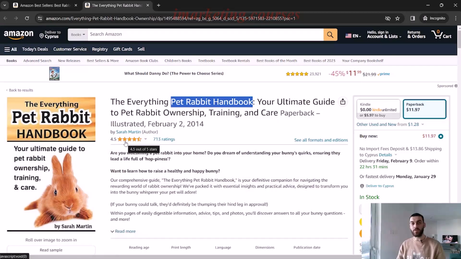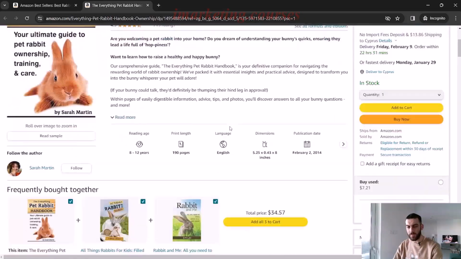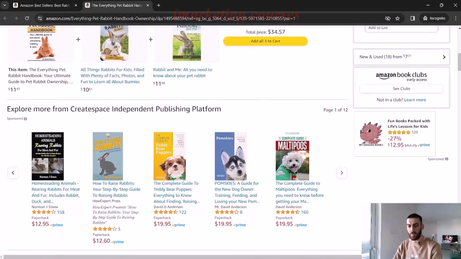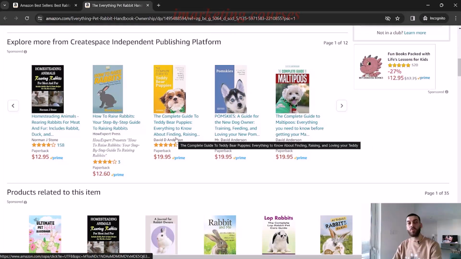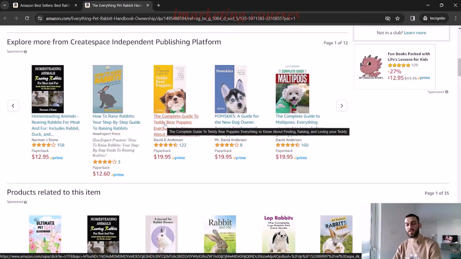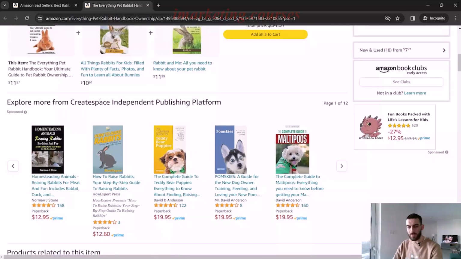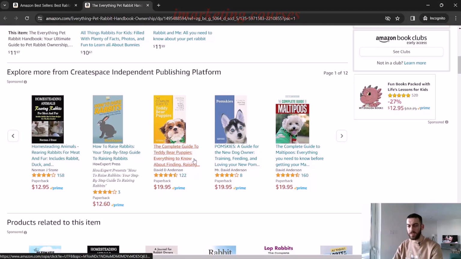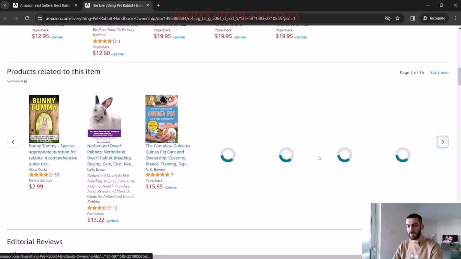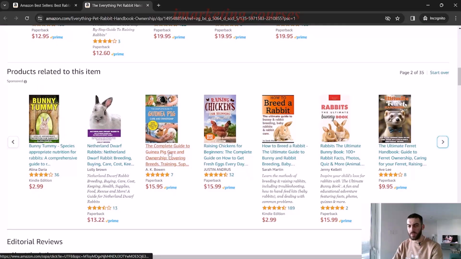So now that we clicked on this book, we can actually scroll down. And if you scroll down, you're going to see other rabbit books that come up. But not just other rabbit books. You can find other books similar to the niche that you just clicked on. So here it's a rabbit, but if you go down here on the carousels, you can see this is about puppies. This is about dogs.